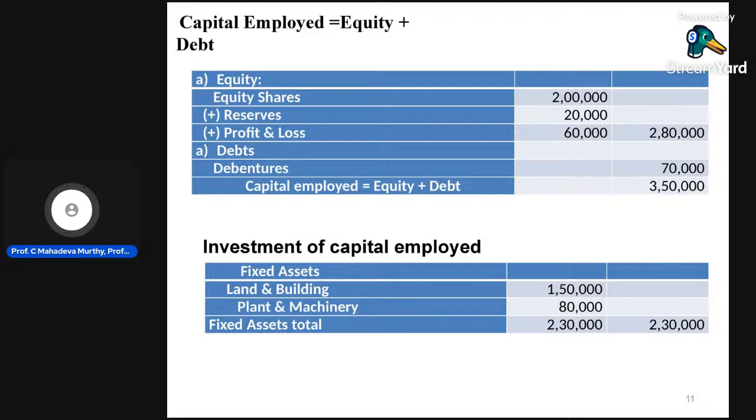Therefore, before attending the classes, everyone should go through the study material. In the fund flow statement, pro formas are most important. There are three important pro formas: the schedule of changes in working capital, then sources and applications, and the appropriation account. You should open an account in the fund flow statement.